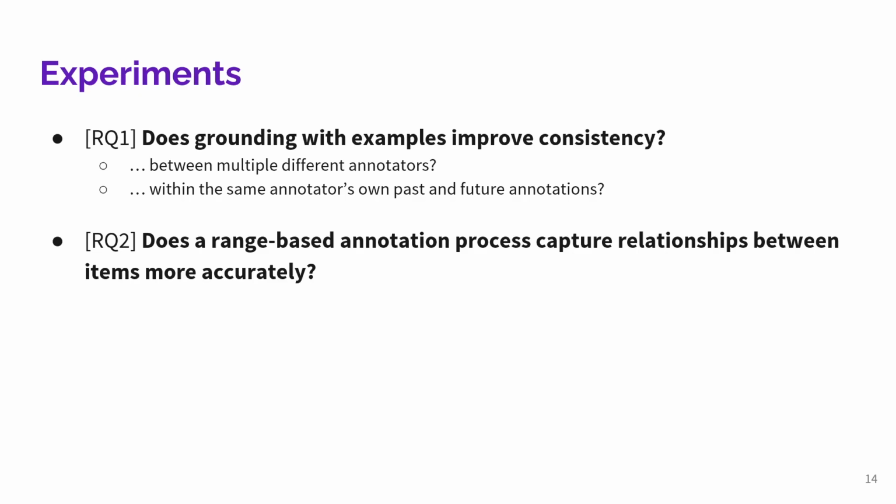Does using examples and comparisons improve consistency with scalar rating? And do ranges actually capture relative relationships between items better? Now, for these experiments, we selected 3 tasks where the rated items themselves are somewhat ambiguous, along with also having the potential for disagreement between annotators.